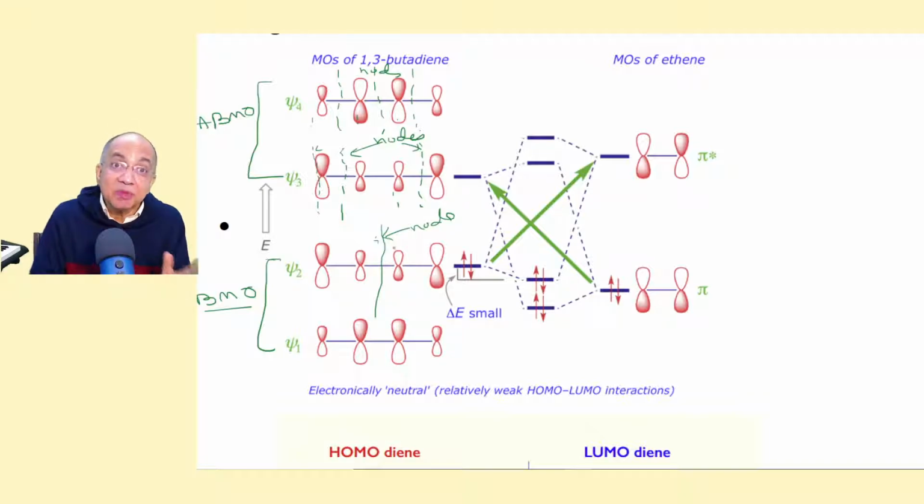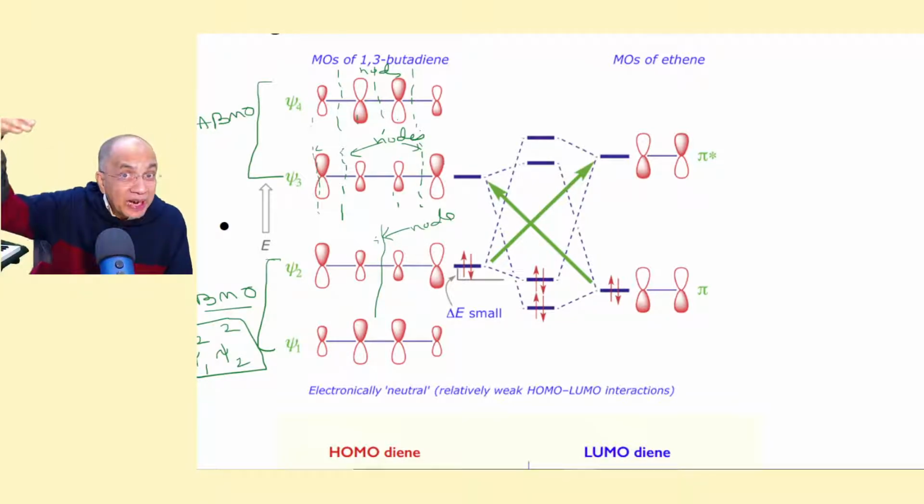Right? This much we understood, that in butadiene the pi atomic orbitals combine to form 4 MOs, psi 1, psi 2, psi 3, psi 4. And the 4 pi electrons remain in psi 1 and psi 2. This is psi 1 squared, psi 2 squared. This is the ground state configuration of butadiene without any irradiation. But if you irradiate, then 1 electron from psi 2 will be promoted to psi 3.